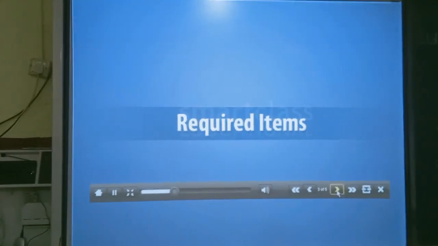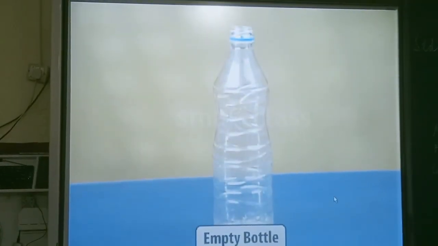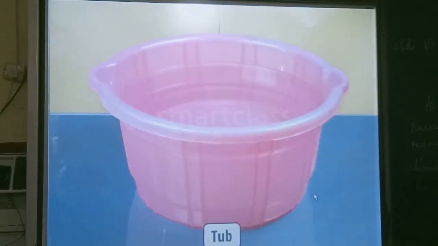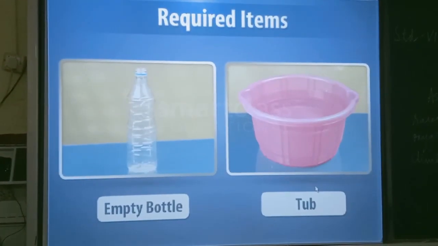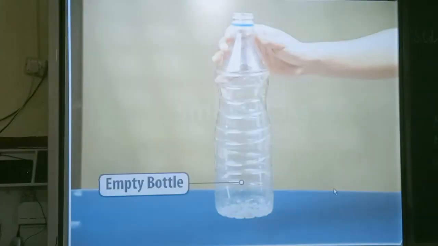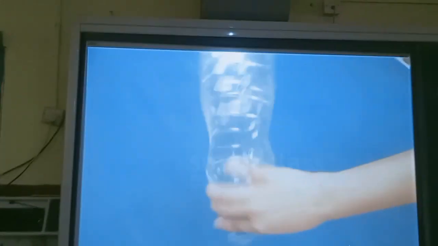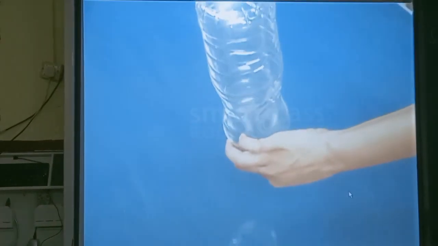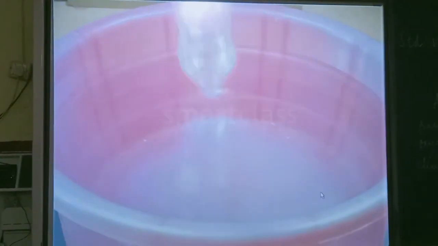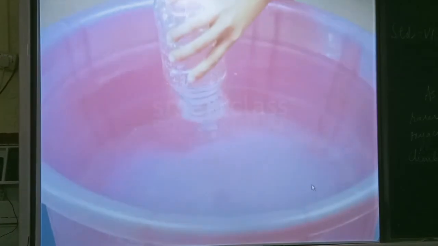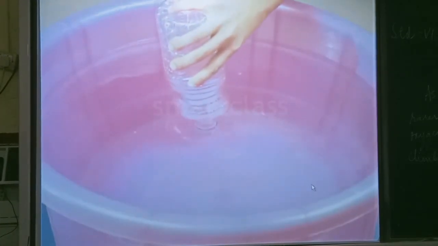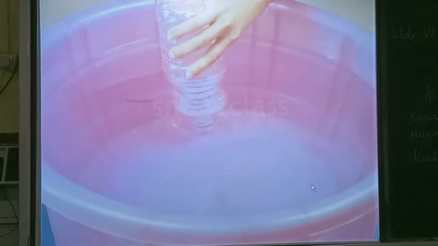Required items: an empty bottle and a tub filled with water. Take an empty bottle. Turn the bottle upside down. Nothing is coming out of the bottle. Now dip the inverted bottle in the tub filled with water. Water does not enter into the bottle.